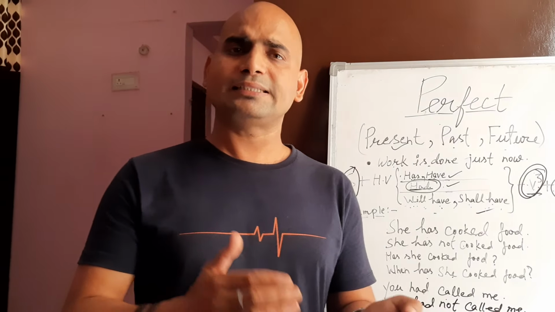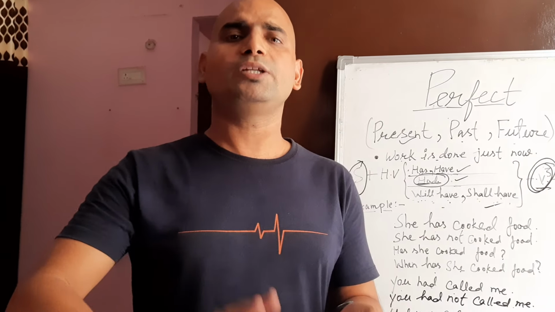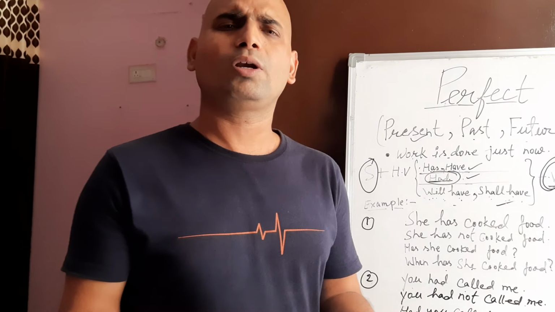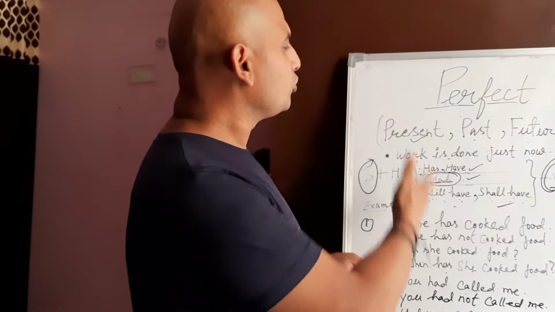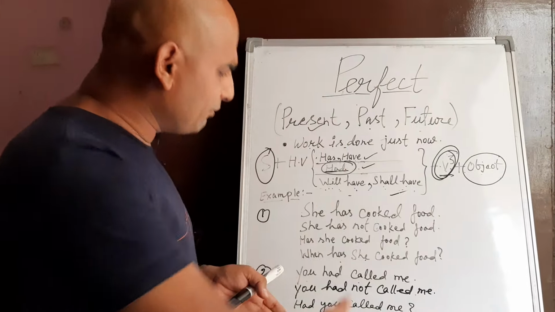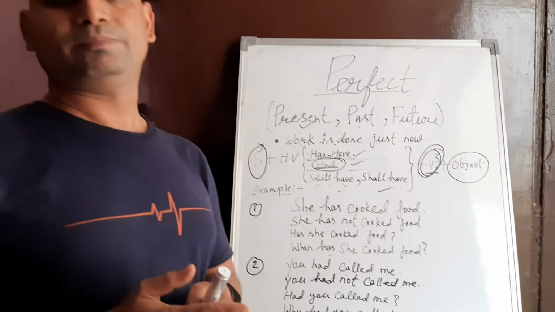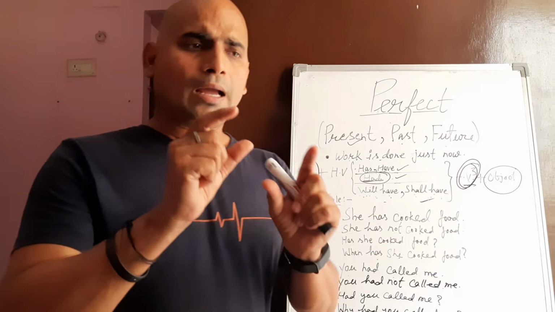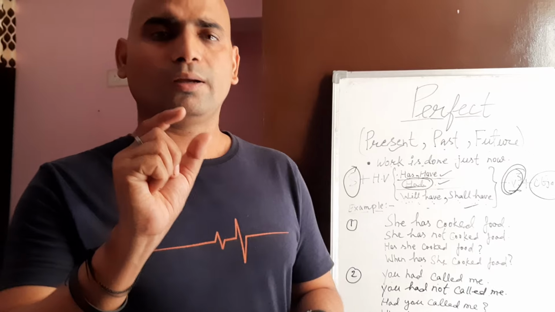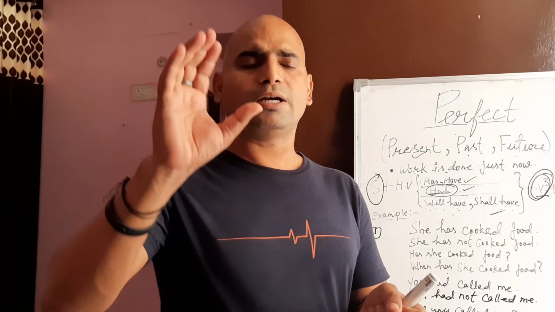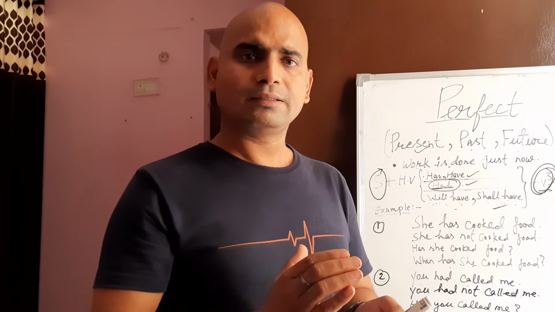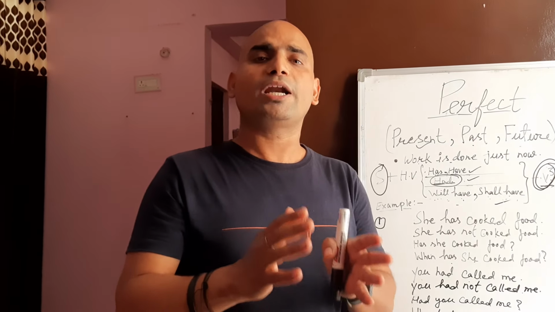Why has she cooked food? Such examples you can repeat, or you can also note them down in your notebook. This is the easiest way to learn the perfect tense in sequence. Practice it in your notebook and before the mirror, so that your concept will become more and more clear.